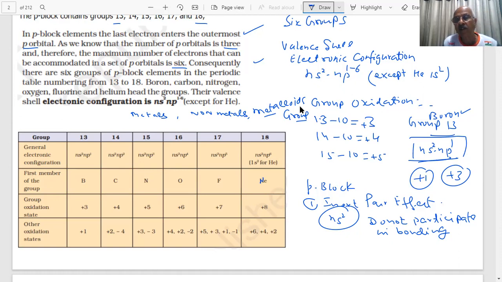So also the change from non-metal to metal will be shown by the oxides. Non-metal oxides, and then as you go down, metallic oxides. How do they show the metallic to non-metallic? Metallic oxides are acidic or basic?